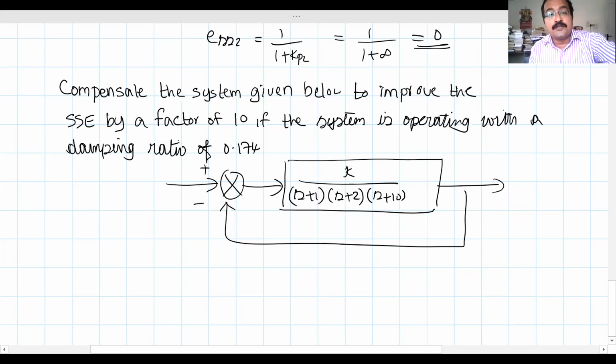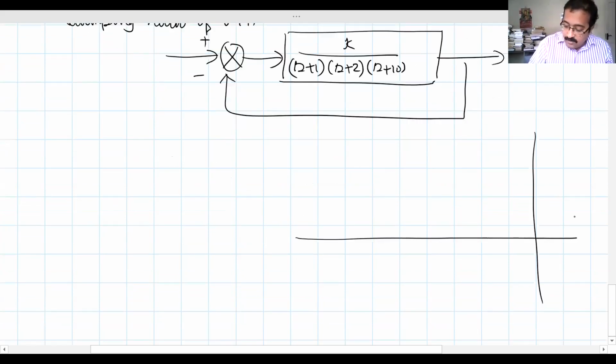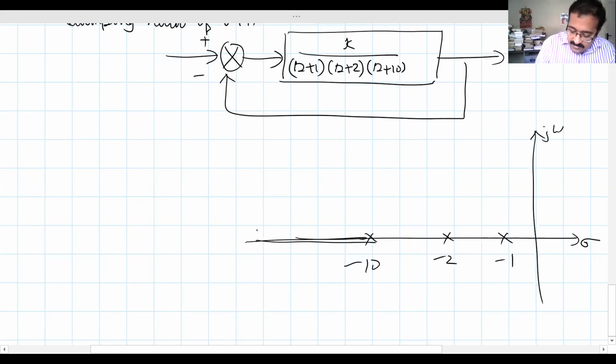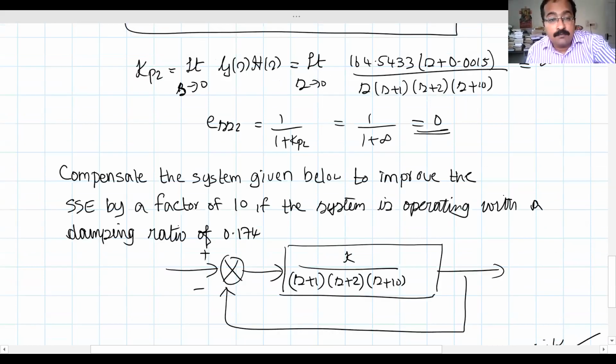Again, as before, you have to find the dominant poles, the equivalent second order system. Okay, we have already found that above. The poles are at -1, -2, and -10. The root locus will be something like this, going to minus infinity. One will start from here, one will start from there. One will go like this, one will go like that. So you can calculate the dominant pole. From the above example, what is the dominant pole?